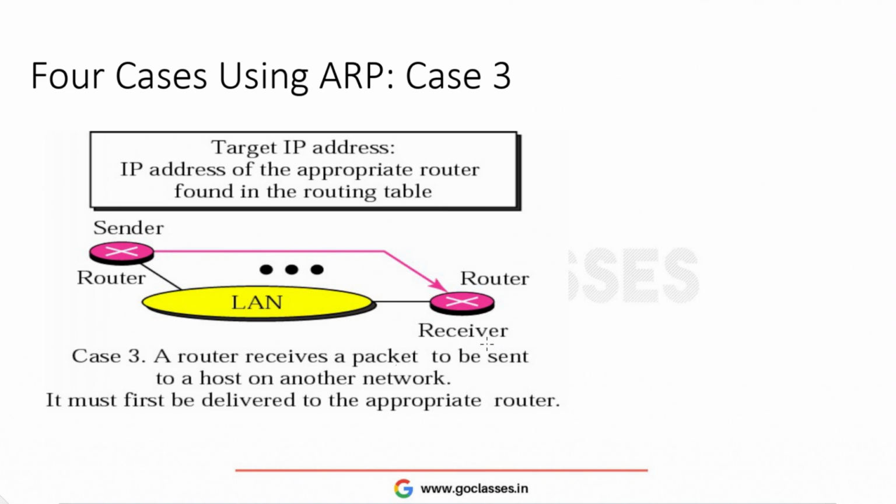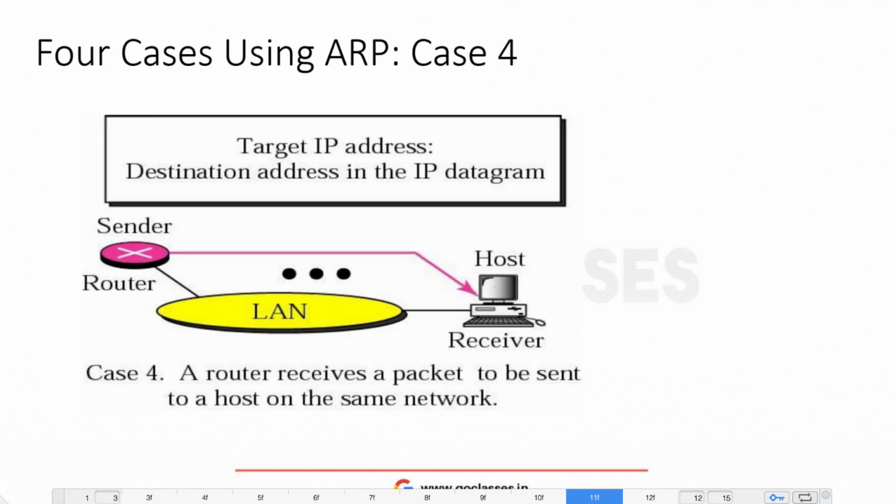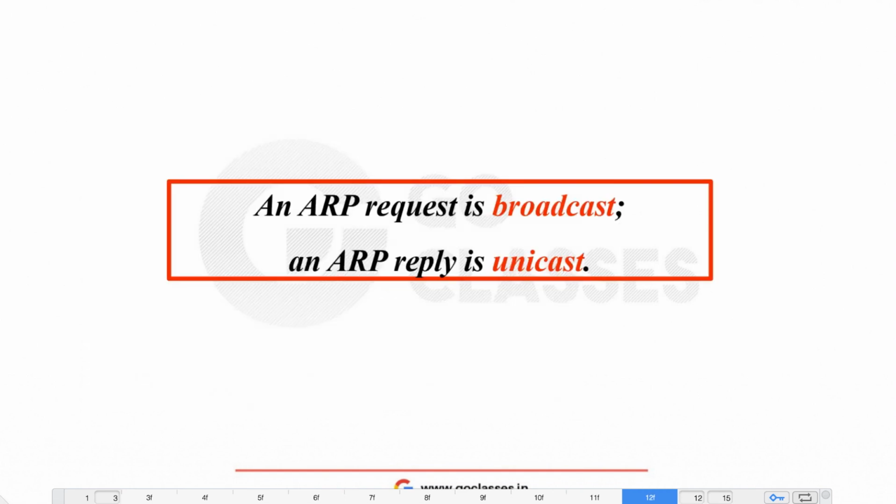So a host receives a packet to be sent to a host in another network. This is case 3. It must first be delivered to the appropriate router. In case 4, we can directly deliver that to the host. We can directly use the destination address as the target IP address. So in this case, the router is using the IP address of the host directly. It will not use the routing table. That's the only difference, right? Now the ARP request is broadcast and the ARP reply is unicast. That is just to repeat what we already know.